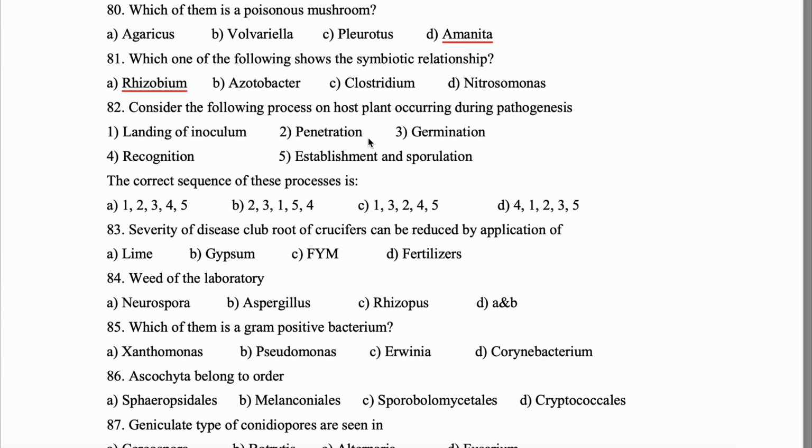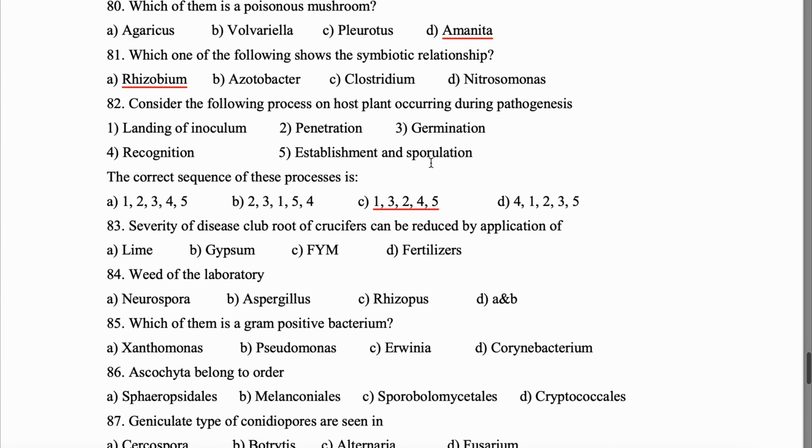After germination, they will form a penetration peg. Yes, after germination there will be an appressorium organ. After that they will form a penetration peg. So, next stage will be penetration. Now they have penetrated inside the cell. Now what? They have to recognize. So, the 4th will be recognition and 5th establishment and sporulation. So, the answer will be option C. Landing of inoculum, germination, penetration, recognition and establishment and sporulation.